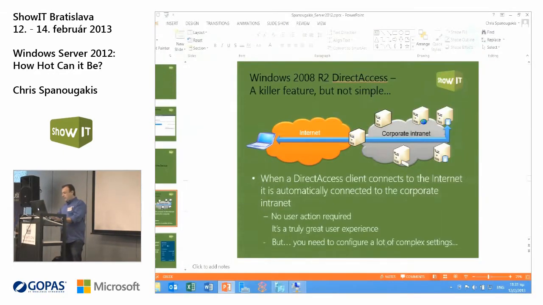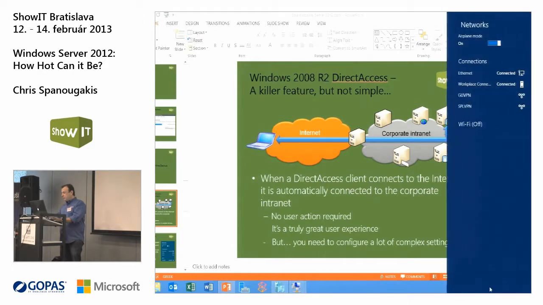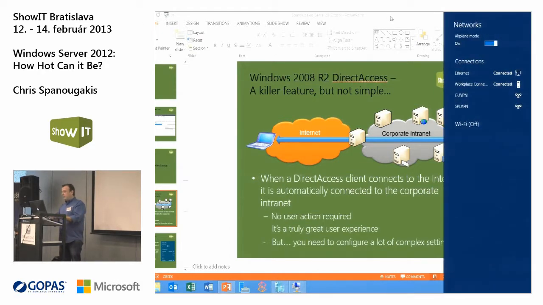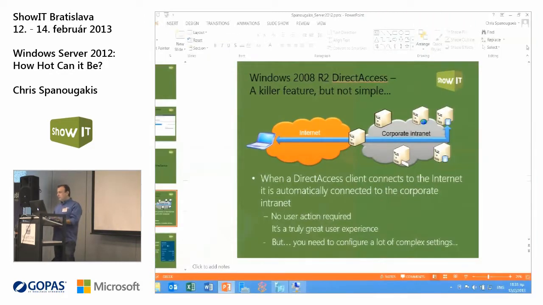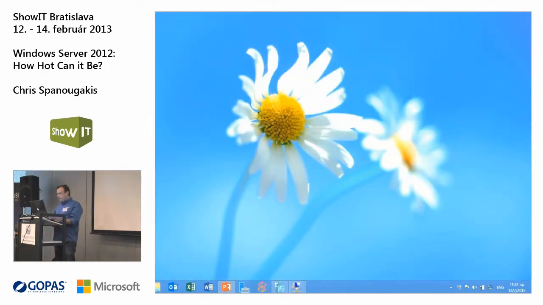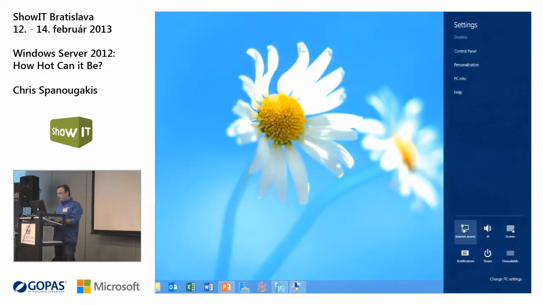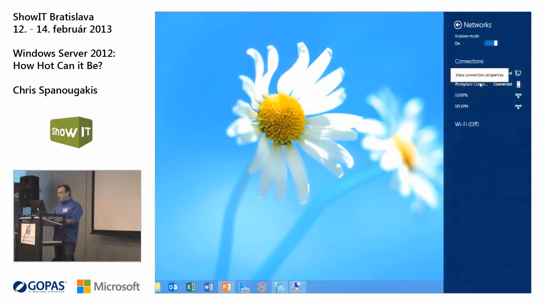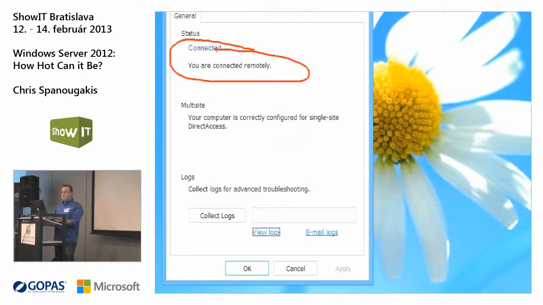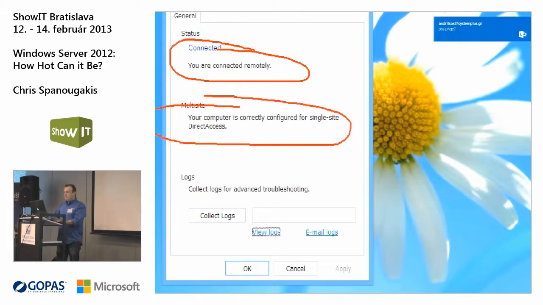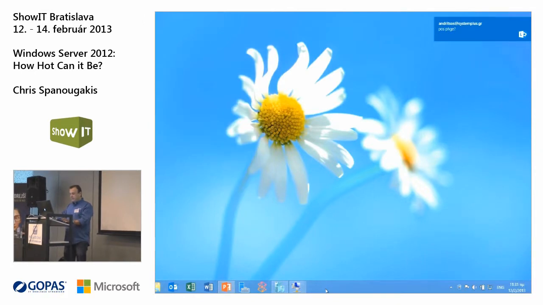Take a look at this. I'm going to show you this live now. I'm connected to my company's Direct Access server. What are the interesting things that I can do? First of all, I can check that I'm connected remotely because now I'm out of the office. My computer is correctly configured for single-site Direct Access. And the good thing is this.